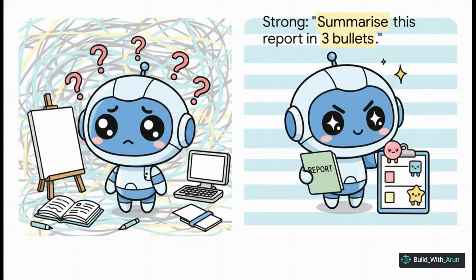I mean, the weak prompt on the left is a recipe for disaster. "Write something" could mean anything. It's an invitation for a vague, rambling response. But a strong directive like "summarize this report in 3 bullets" is specific, it's actionable, and it leaves zero room for misinterpretation. The AI knows exactly what a successful outcome looks like.